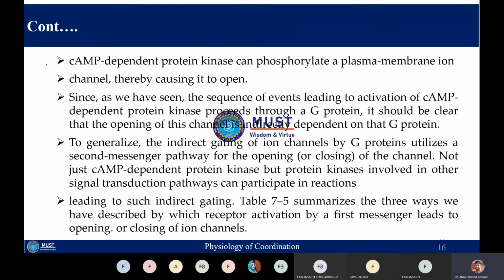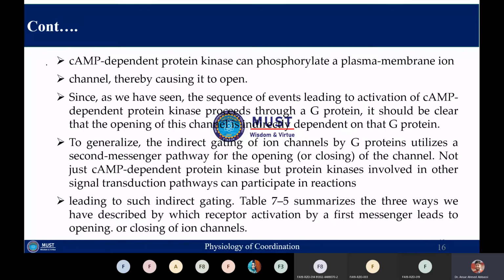So cyclic AMP dependent protein kinase can phosphorylate a plasma membrane ion channel, and once this ion channel is phosphorylated, it will be open. So the sequence of events leading to activation of cyclic AMP dependent protein kinase also proceeds through the G protein.